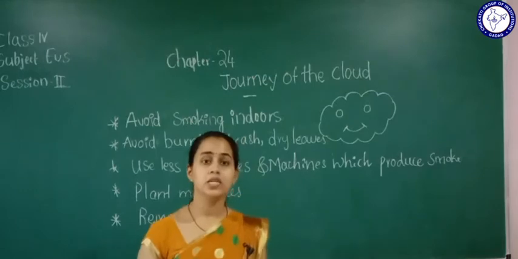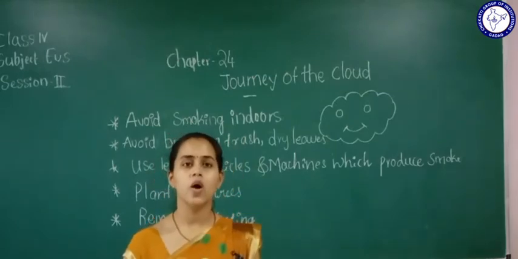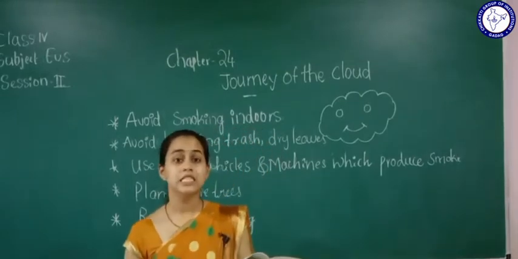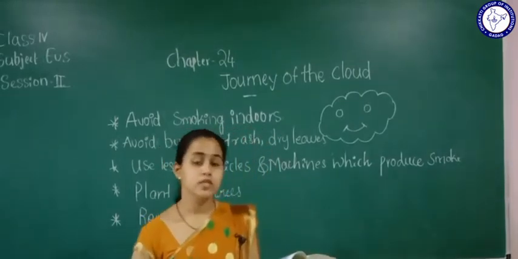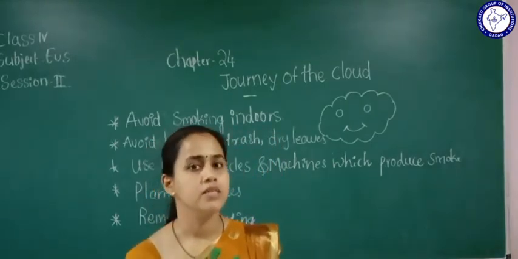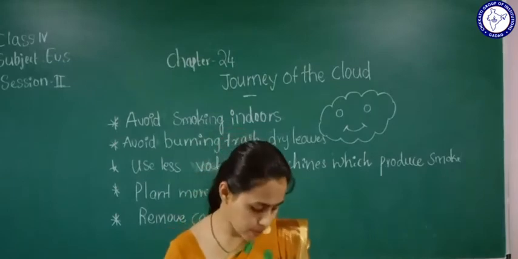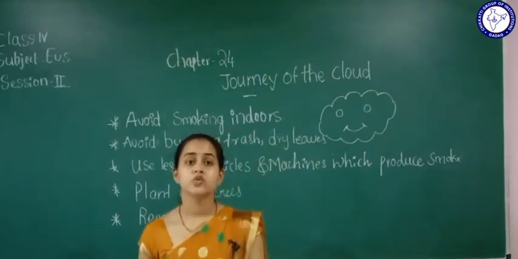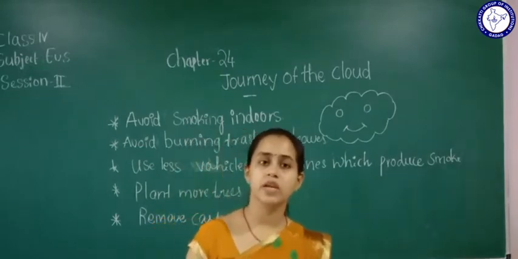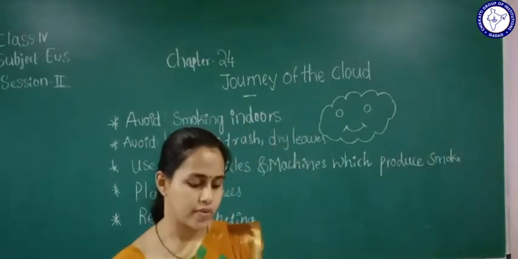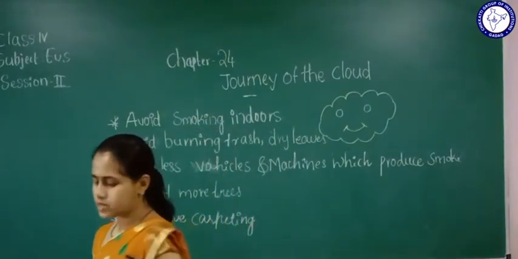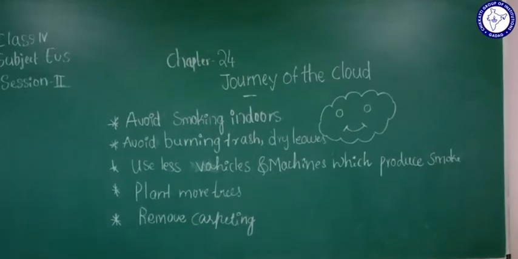In the summer, how is the climate? It's very hot. So how is the rainy season? There is rainfall, right? When the schools reopen in the month of June or July, the rainy season will occur, right? In the winter, it's the time of October, November, where it is very cold, right? So here some situations are given, and you have to say which season they belong to.